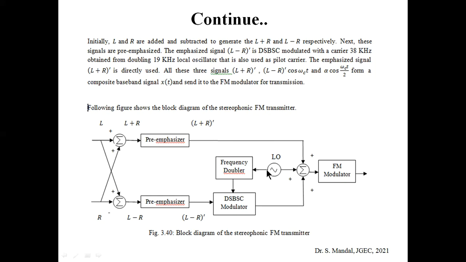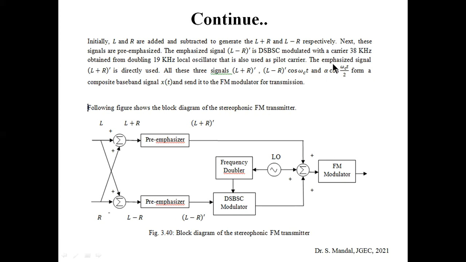There is a local oscillator that generates 19 kilohertz, and after the frequency doubler circuit it becomes 19 into 2, that is 38 kilohertz. We also use the 19 kilohertz signal as a pilot carrier, which will also be sent for further modulation purposes.